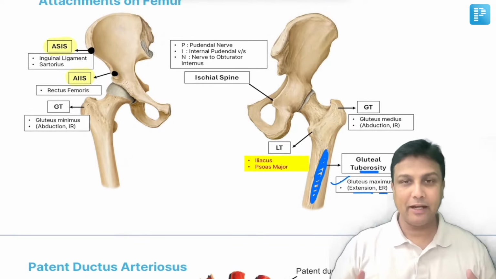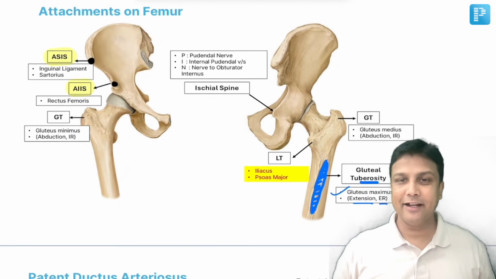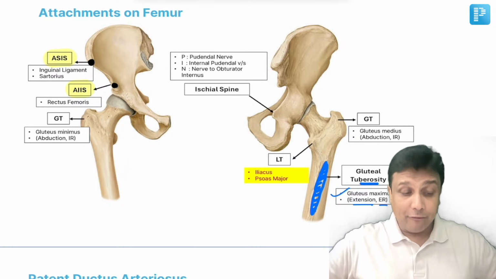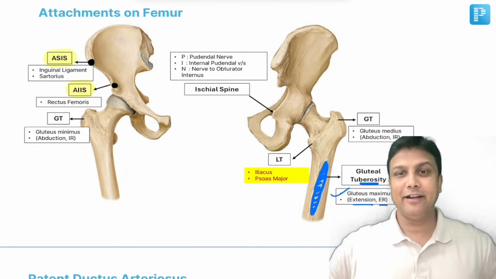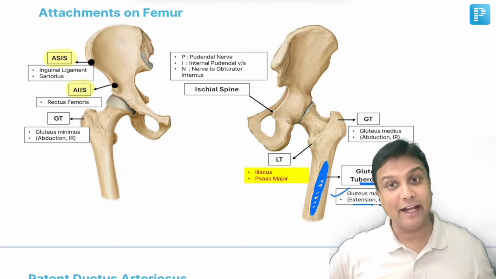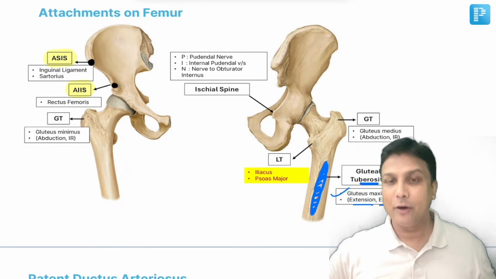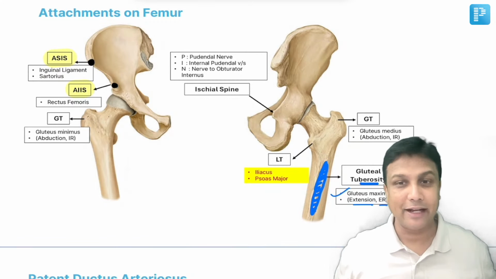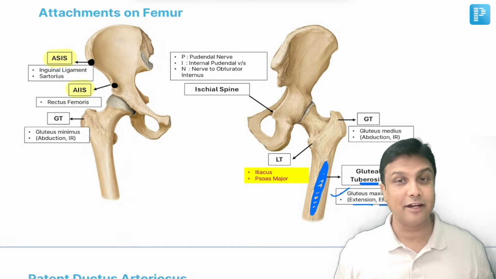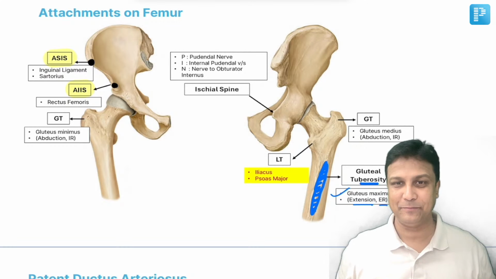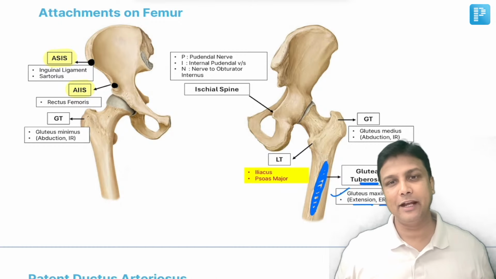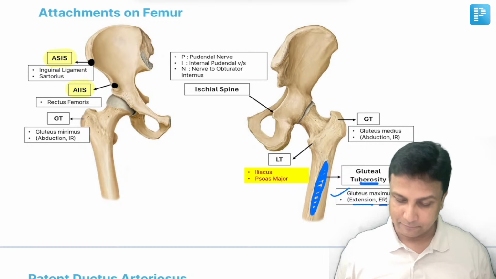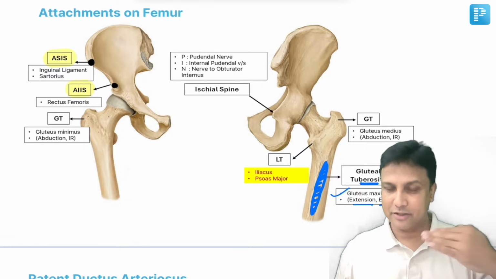Now you and me, we are in a sitting position. In sitting position, our hip joint here will be flexed. Now from the sitting position, suppose if I'm standing up, then what is going to happen? There will be extension at the hip joint. Or for example, like climbing up the stairs, at that time, there'll be extension at the hip joint, and that is done by the gluteus maximus muscle. The gluteus maximus muscle will be helping in extension as well as external rotation at the hip joint. You remember the example like climbing up the stairs.